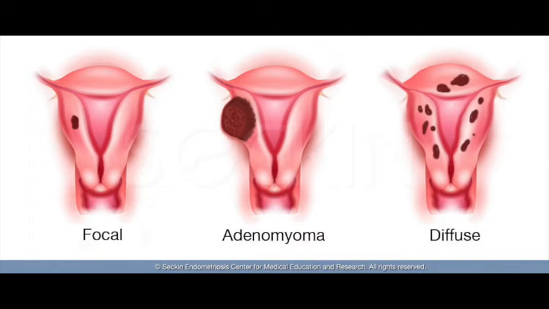On ultrasonography, suppose we are doing a transvaginal ultrasonography, you will see asymmetric thickening of the uterine walls. The uterus will be uniformly enlarged, but the walls will be asymmetrically thickened.